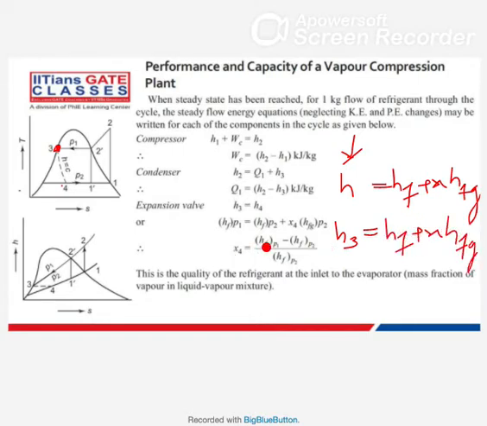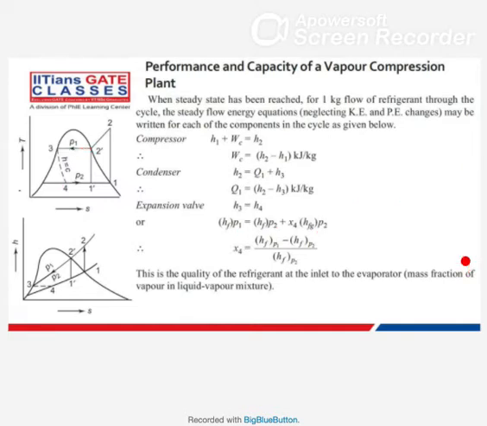Now it is written P1, P2. Why is it written like this? State 3 corresponds to pressure 1, and this is also corresponding to pressure 1. This is corresponding to pressure 2, and this is also corresponding to pressure 2. But don't get confused with P1 and P2.